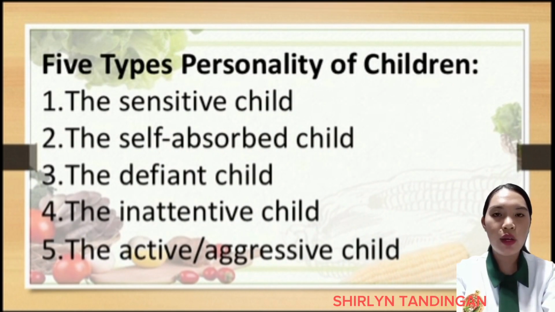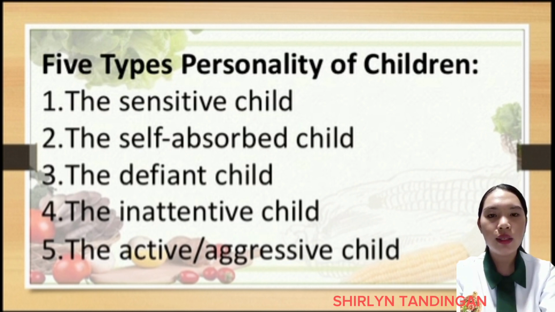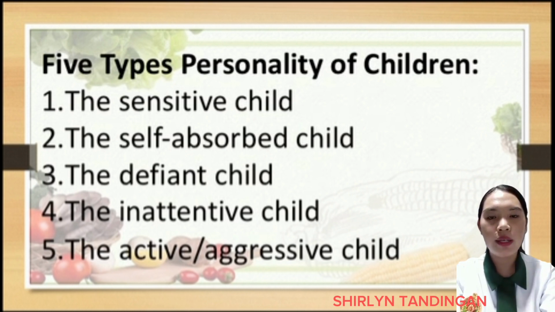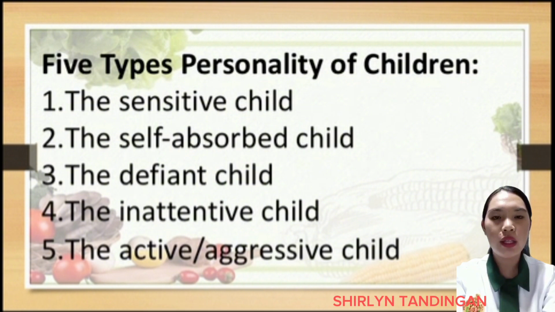5 types of personality of children. Number 1, the sensitive child. Generally refers to a child who tends to have heightened emotional responses and is more deeply affected by the world around them. This may manifest as being easily overwhelmed by sensory stimuli, feeling deeply empathetic towards others, or having a strong emotional reaction in different situations. For example, the child who is sensitive to food because he or she has allergies.